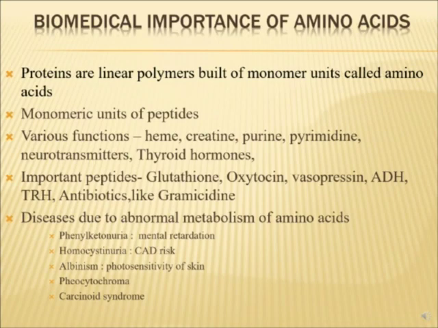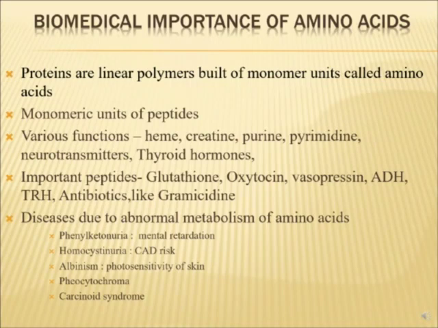Peptides are molecules shorter than proteins. Again, amino acids are linked and they form peptides. If 2 to 50 amino acids are linked together, we don't call it a protein, we call it a peptide, which is a smaller protein. So glutathione, oxytocin, vasopressin, ADH, TRH, and antibiotics like gramicidin are peptides.